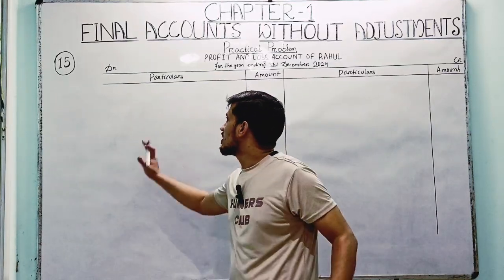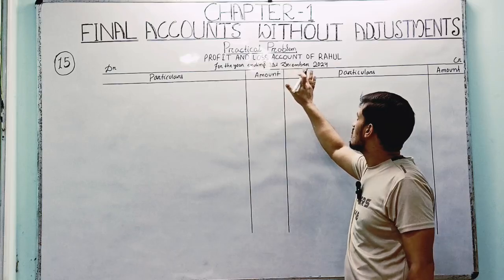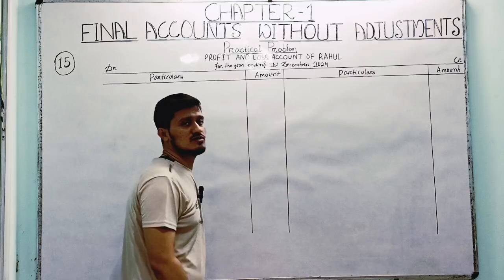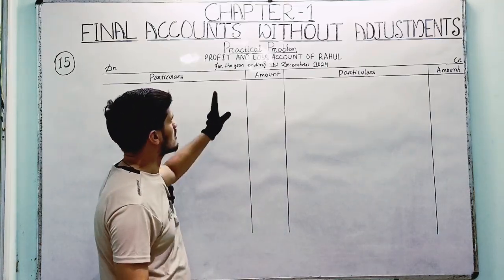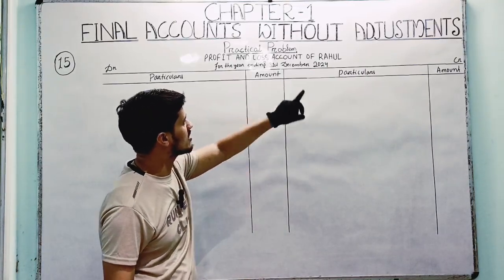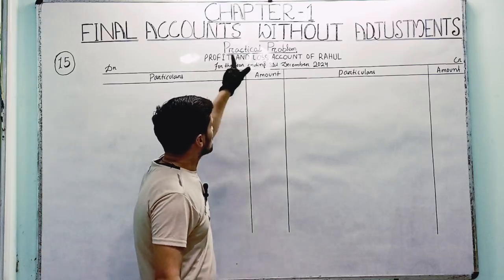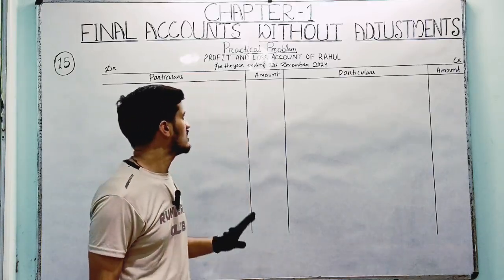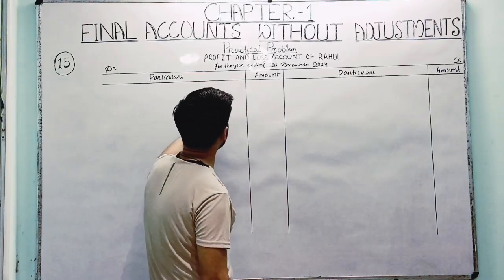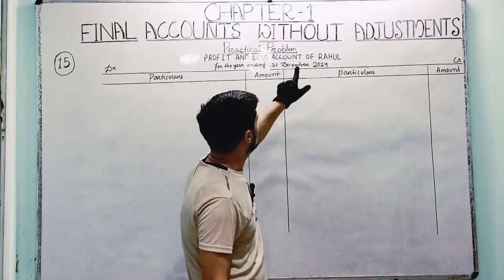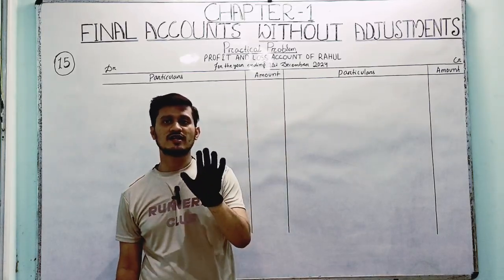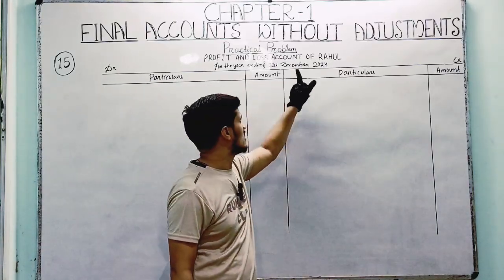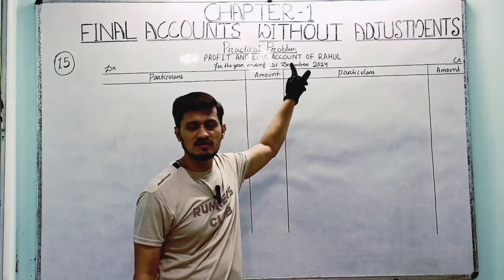Okay, so I have prepared the format of the profit and loss account of Rahul, right? In the question the name Rahul is mentioned, and we are going to prepare the profit and loss account of Mr. Rahul, so that's why I put the name Rahul. The first heading will be in capital letters, it's compulsory. The second line below, for the year ending 31st December 2024, should be written in small letters, and for the year ending 31st is compulsory. Here in this question December is mentioned, that's why I put December.